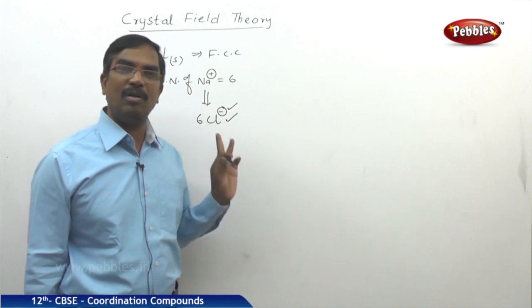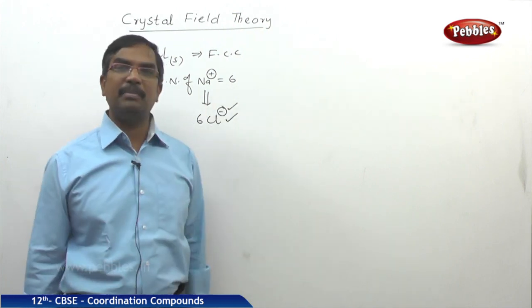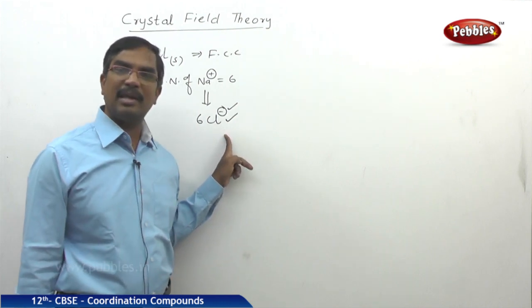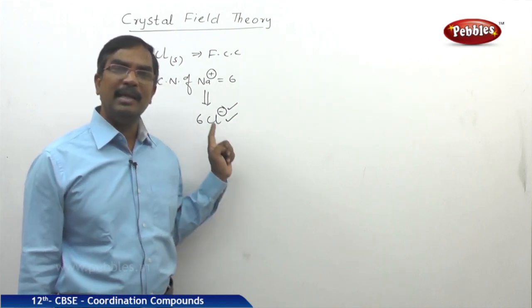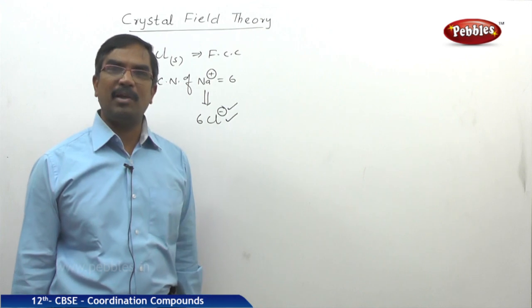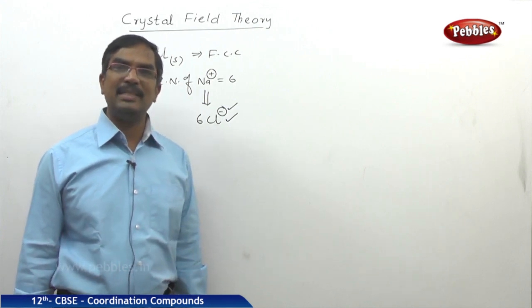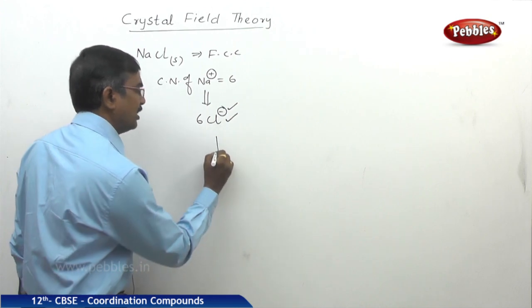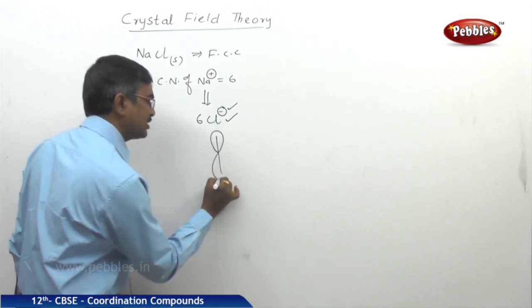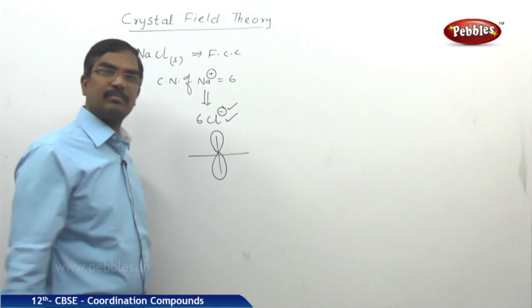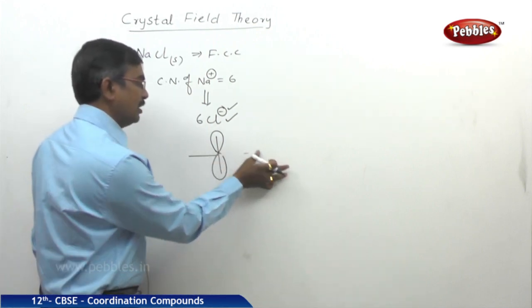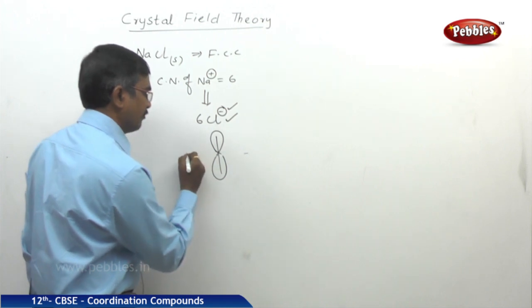So always in Na plus, the energy of the p orbitals will be more in presence of the Cl minus ions. At the same time, we know that in the case of p orbitals, we have px, py, pz, where the corresponding lobes are present along the axis, whether it is px or py or pz.